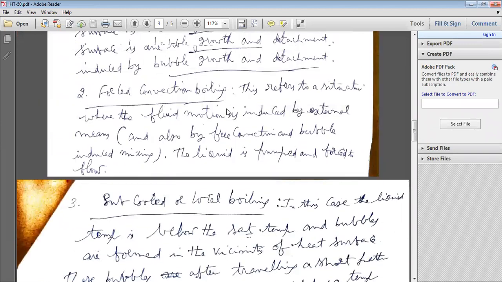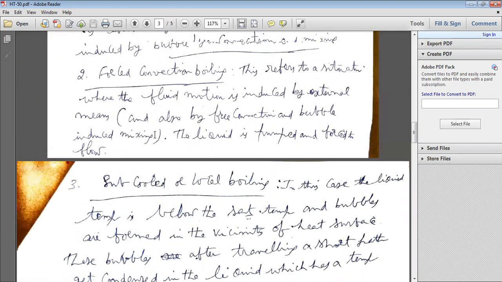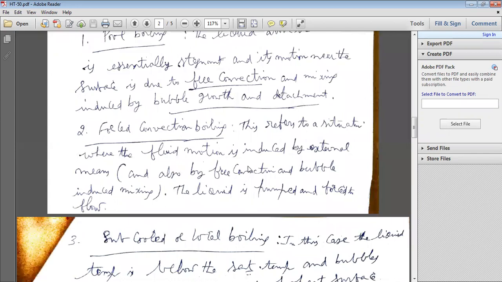And the forced convection boiling. This refers to the situation where the fluid motion is induced by external means and also by free convection and bubble-induced mixing. So initially there is bubble-induced mixing with free convection. If you provide an external agency along with free convection, the bubbles move to higher heights because of forced convection.